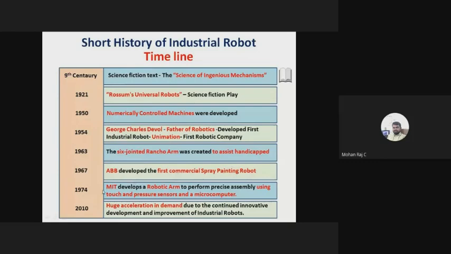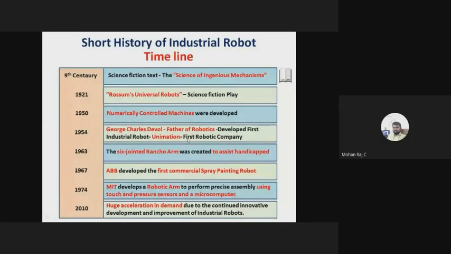Right? And in 1974, here we have the microcontroller. In 1948, I think, the transistor was developed. After the invention of the transistor, IC technology was developed at Bell Laboratories. So people created the microcontroller and microprocessor, right? After the invention of the microprocessor, in 1974, MIT developed a robotic arm to perform precise assembly using touch and pressure sensors and a microcomputer, right? This was the first automated robot developed by MIT.